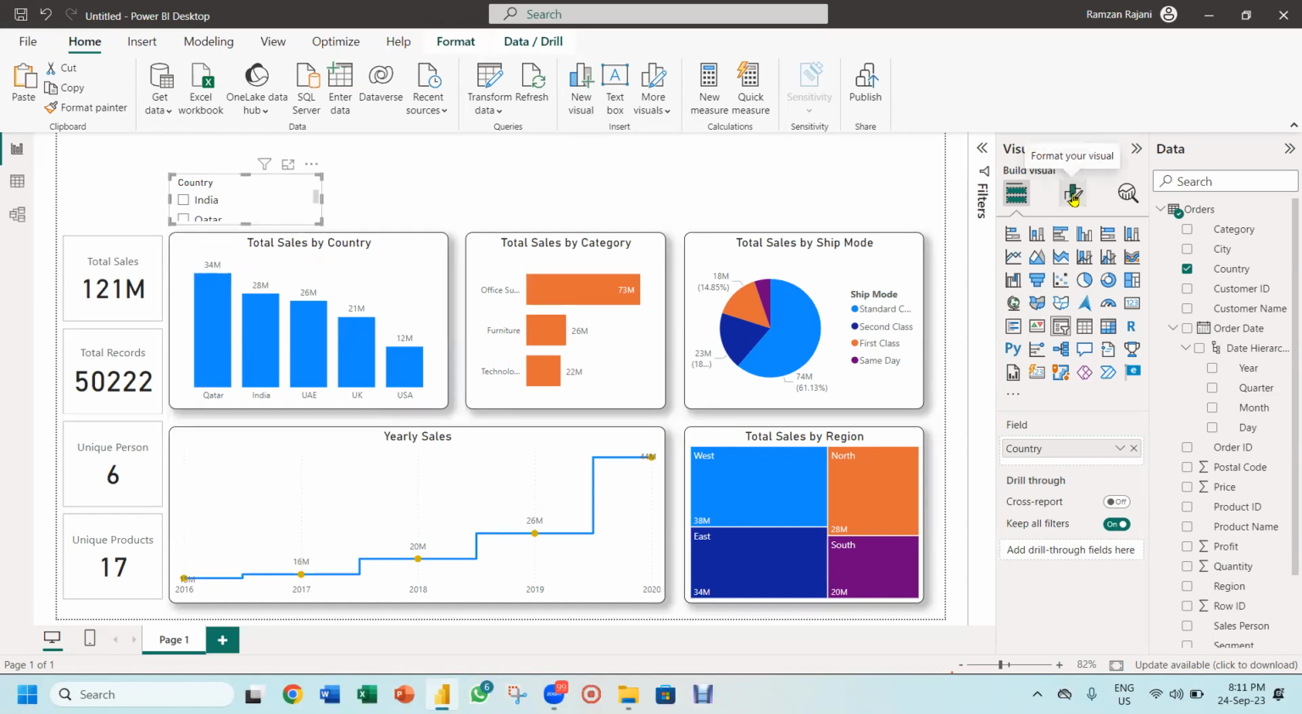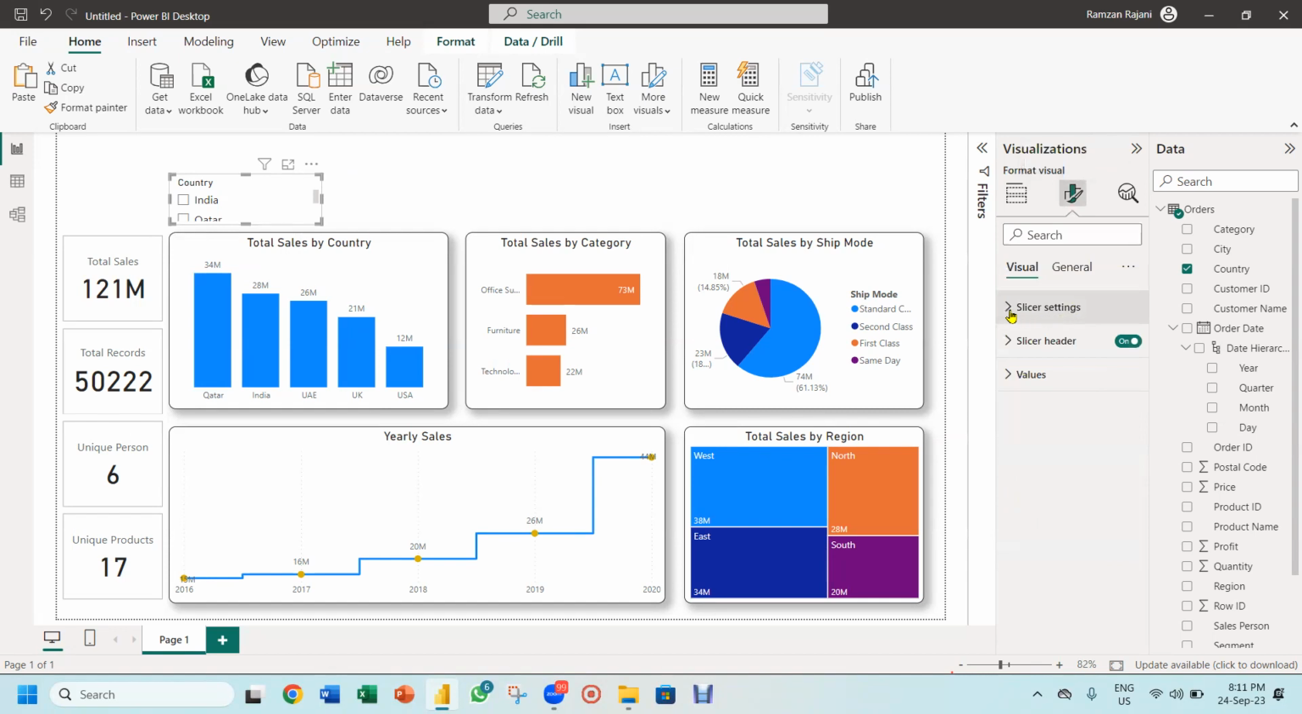When you go to the format, there is a slicer setting, and in that, style is there. I click on it and say I need a drop down. You see, this will become a drop down. It's very easy, and less space is required for this drop down.